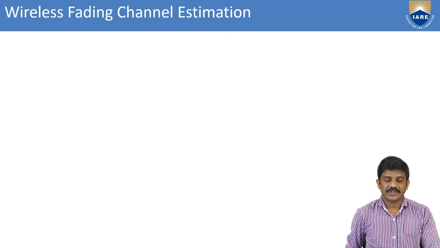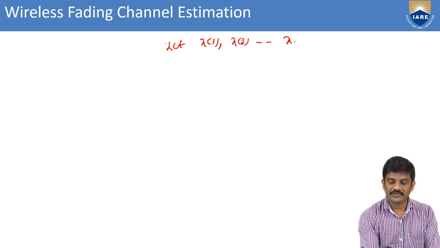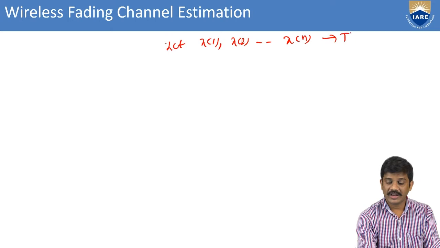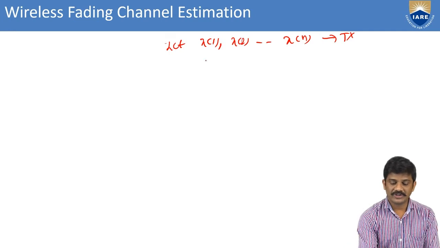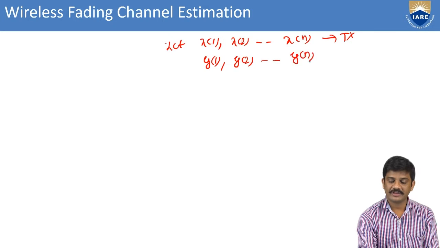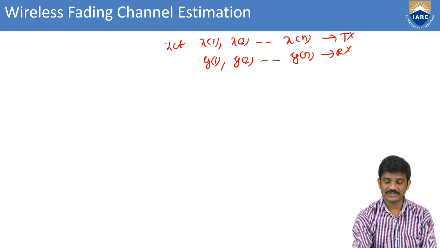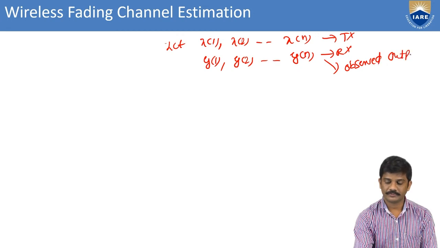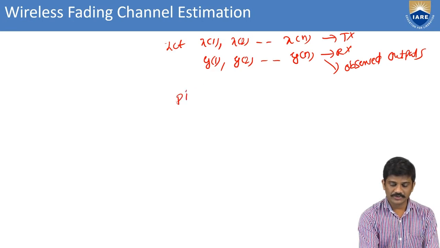We can also go with some of the techniques here. Let us assume x of 1, x of 2 and so on up to x of n from the transmitter section, and correspondingly we are giving the outputs, that is y of 1, y of 2 and so on up to y of n. This is in the receiver section. Like that we can also find some observed outputs. We consider these observed outputs. Then we can also take the pilot output.